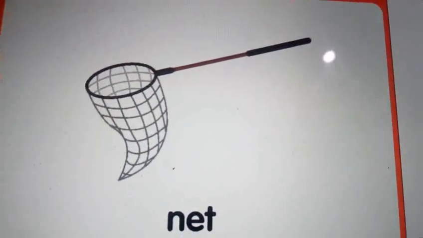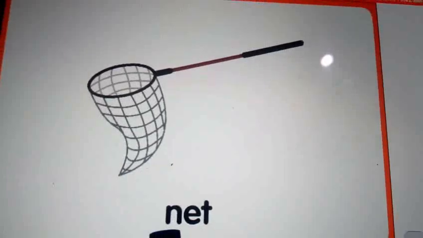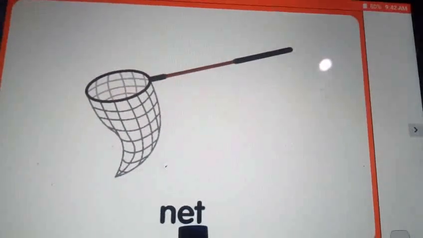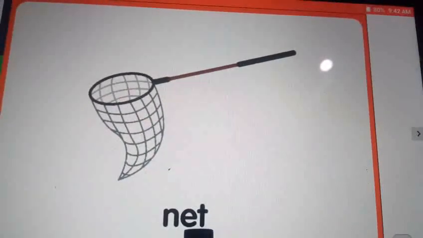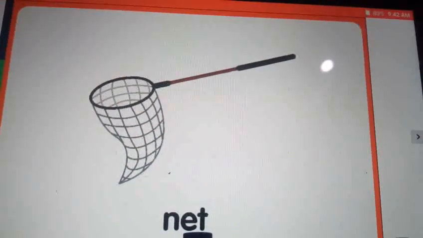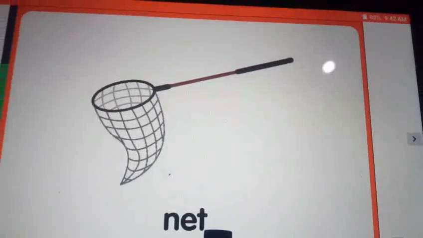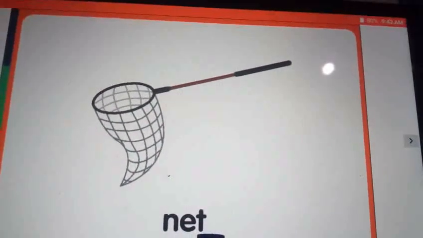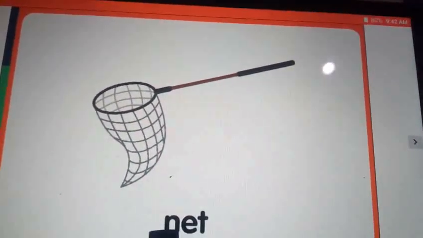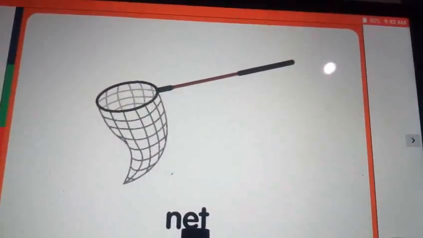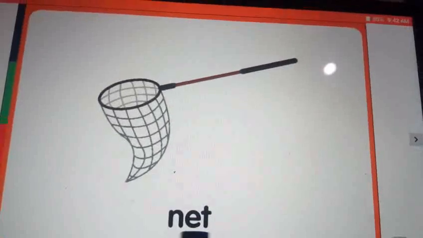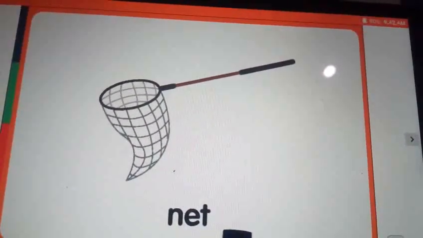See the next word, what is the beginning sound? Middle sound and end sound t. Once again, beginning sound n, middle sound, end sound t. Shall we read this word?